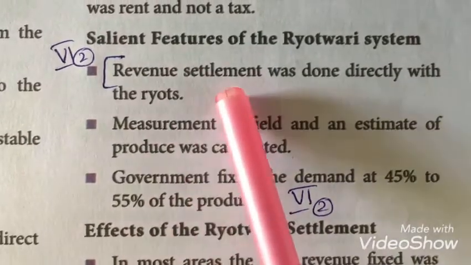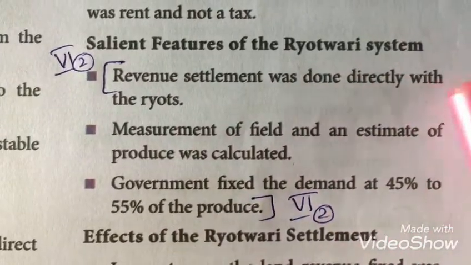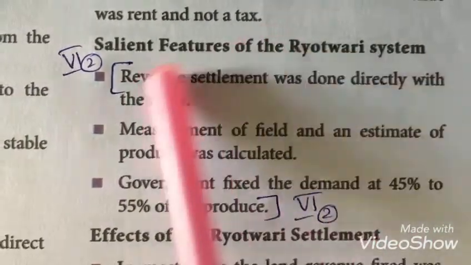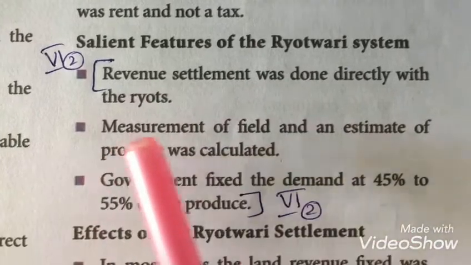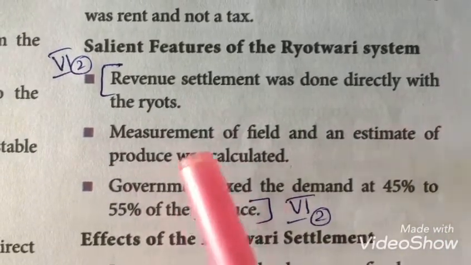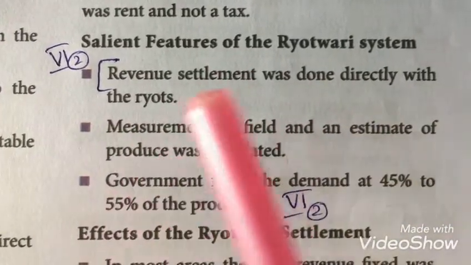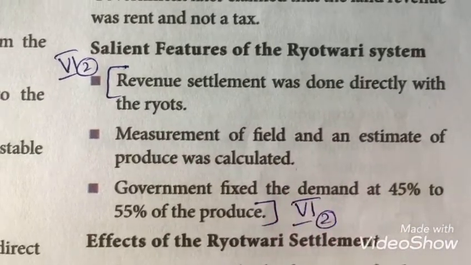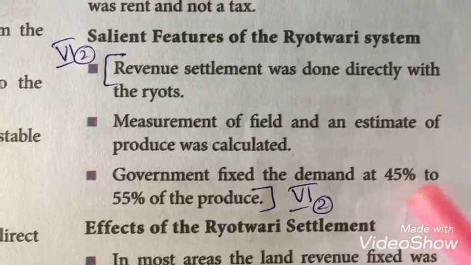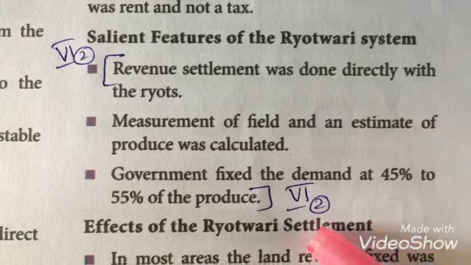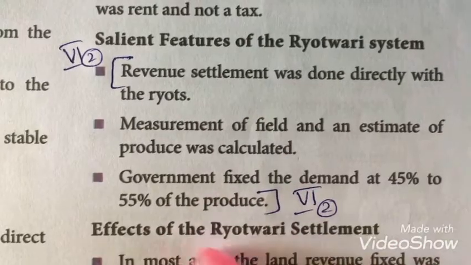Now we'll see the salient features of the Ryotwari system. Revenue settlement was done directly with the ryots. That is, the revenue agreement was made between the government and the farmers. Measurement of fields and an estimate of produce was calculated, meaning measurement of the total area and their estimated produce. Government fixed the demand at 45% to 55% of the produce. So the amount is fixed.